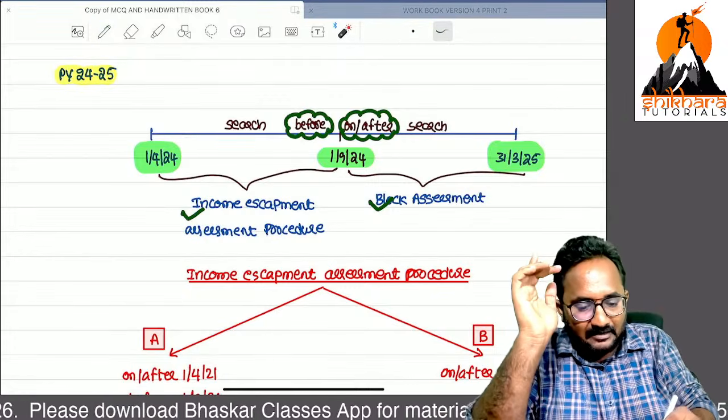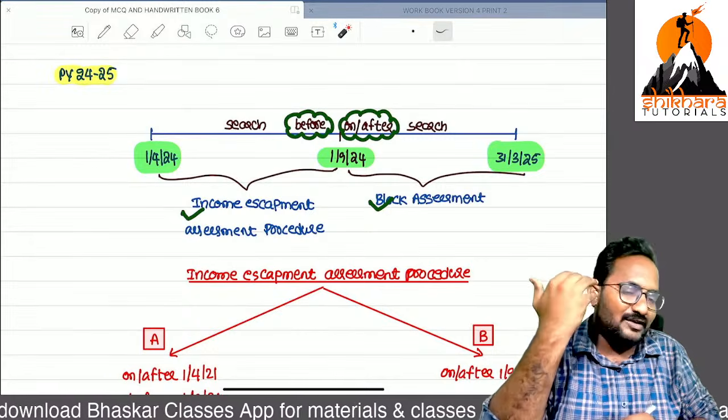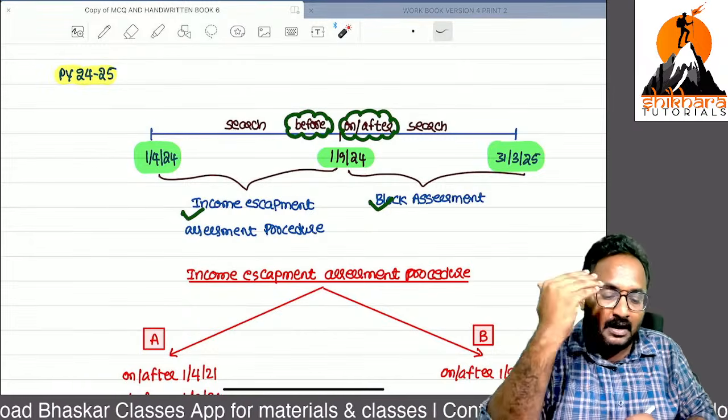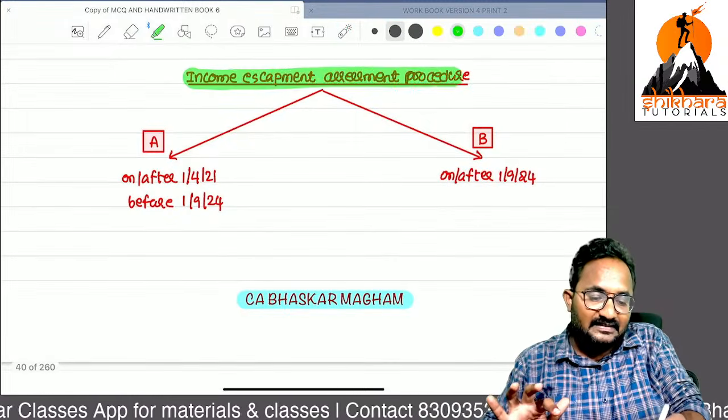In the next chapter, I will tell you what a block assessment is, and how to calculate the total income as well as the tax liability in the block assessment. But now our concentration is the income escapement assessment procedure.